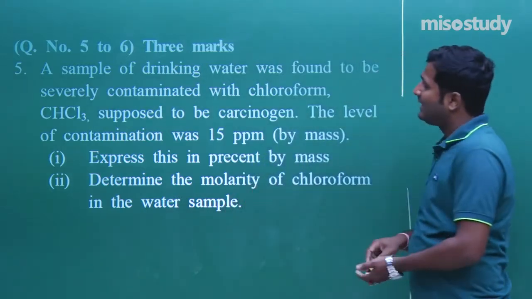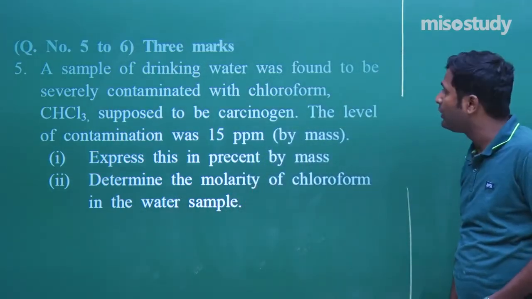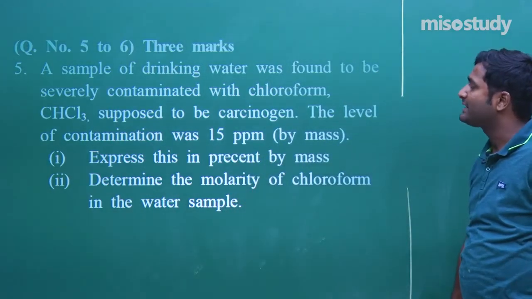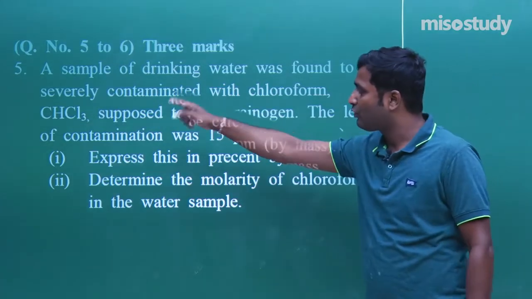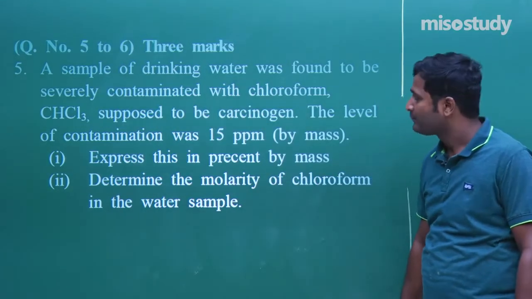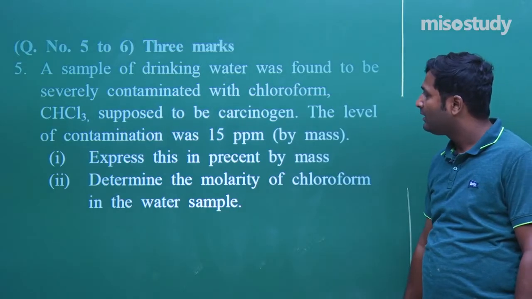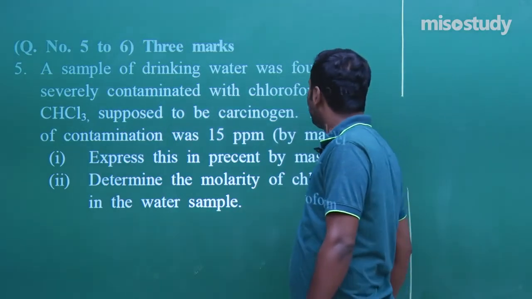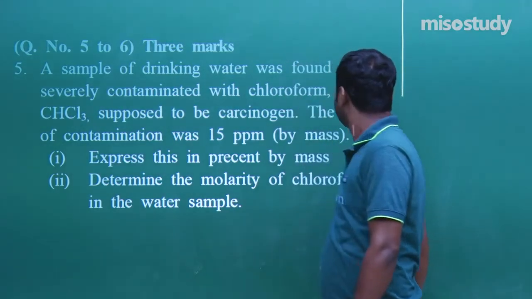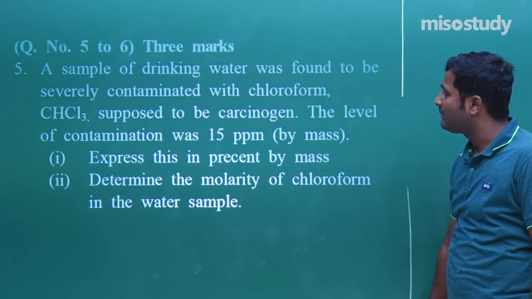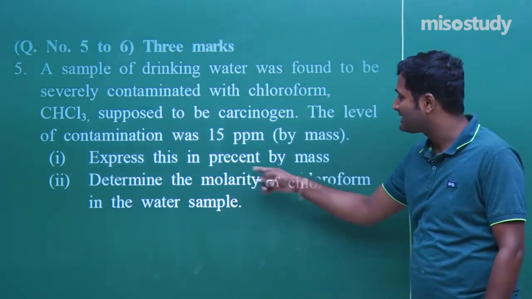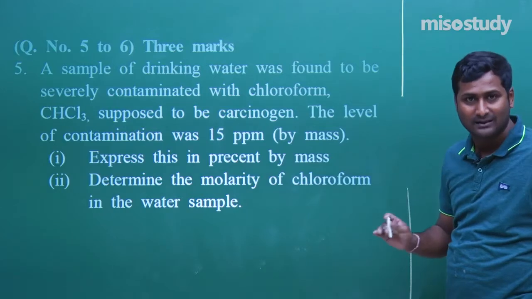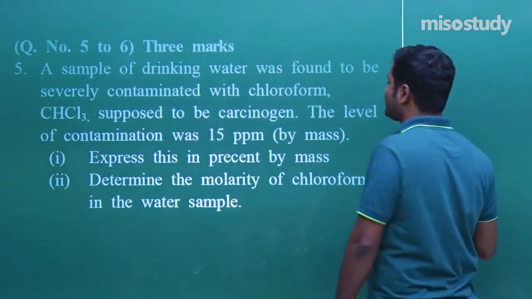Look at the question. A sample of drinking water was found to be severely contaminated with chloroform. What is the formula? Chloroform, CHCl3, supposed to be a carcinogen. The level of contamination was 15 ppm by mass. Express this in percent by mass. Clear? Express this in percent by mass.